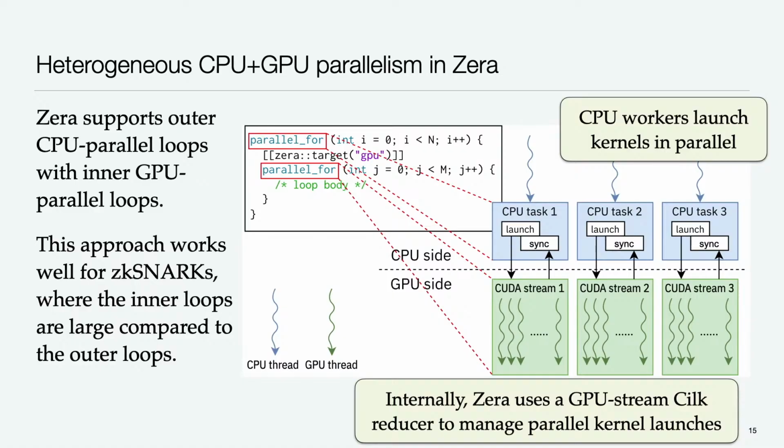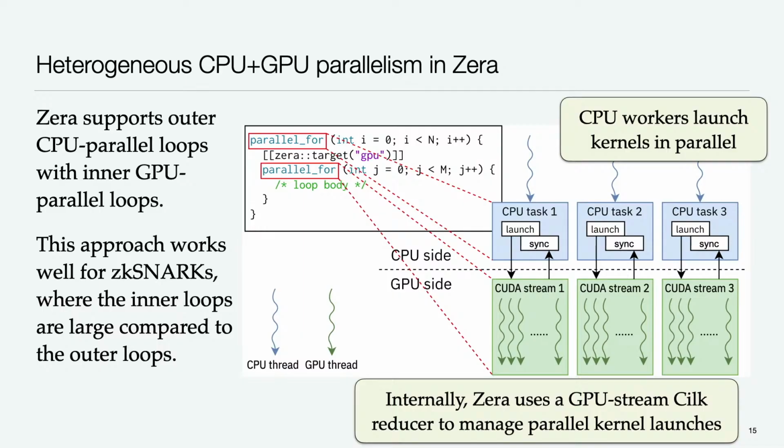But with multiple parallel workers executing the outer loop simultaneously, this means that you can have multiple GPU kernels running simultaneously. To manage that, we use separate GPU streams, or more specifically, CUDA streams. And internally, Xera uses a special GPU stream Cilk reducer object in order to manage all of these parallel kernel launches. So the CPU workers can launch these kernels in parallel. The reducer will make sure that independent streams are available for the distinct workers. And as those workers finish their computation, those streams will be synchronized appropriately.